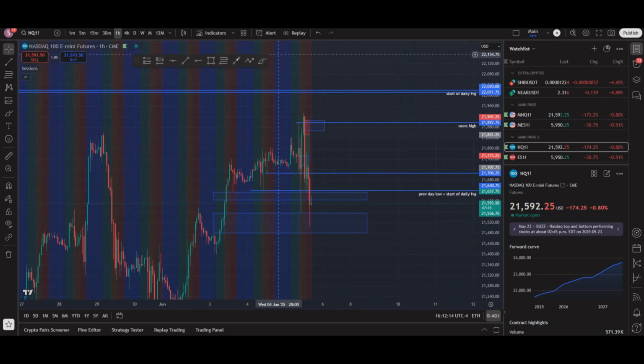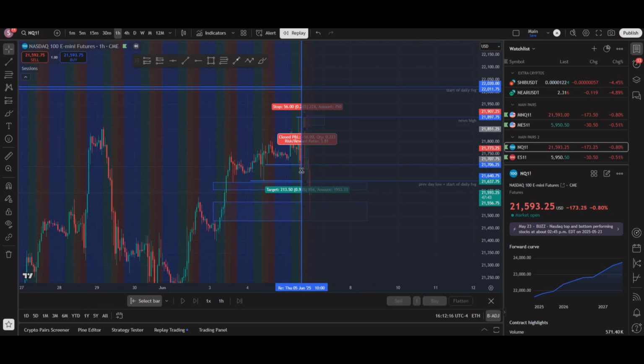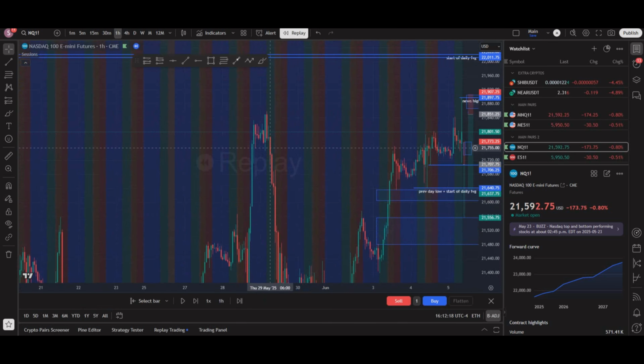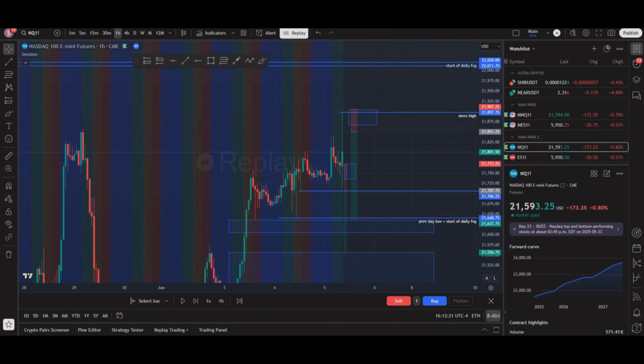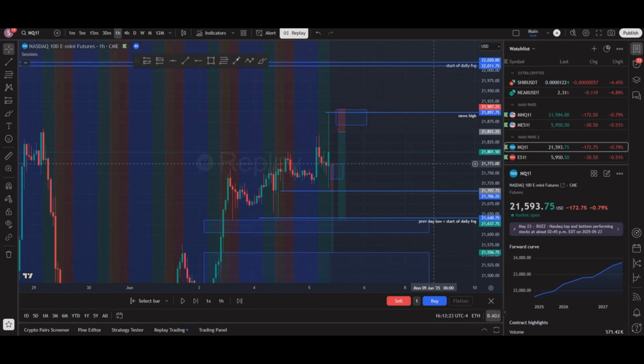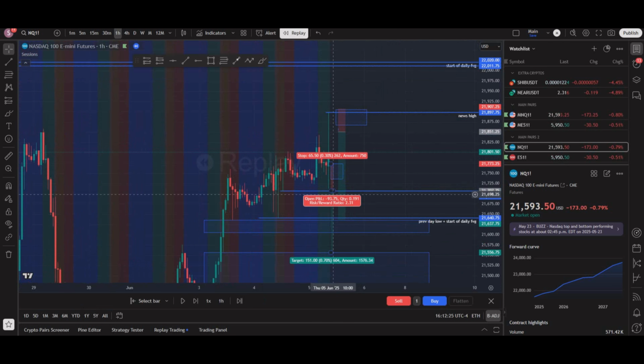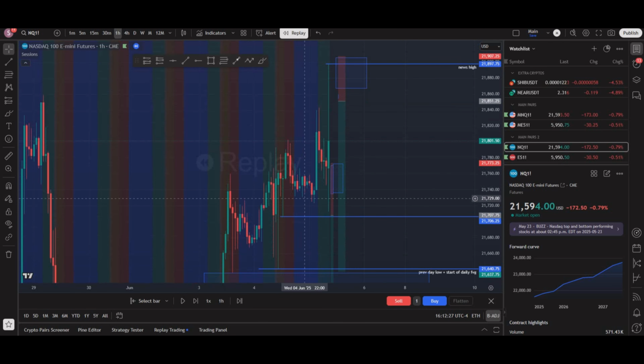So starting on the higher time frame, let's pull the candles back to here. This is what price was looking like at the beginning of the day. We had news, I think at 8:15, we had unemployment claims. So we ended up making this news high and this news low. In the pre-market, we ended up sweeping out these lows. And we just had this big whipsaw candle.